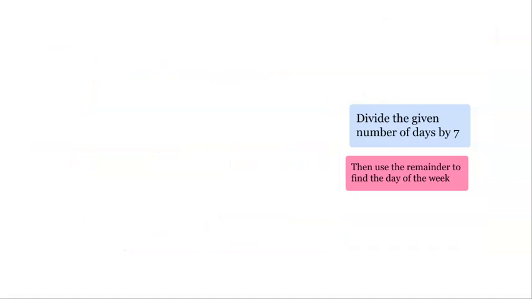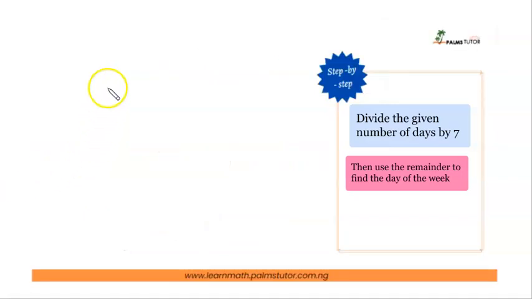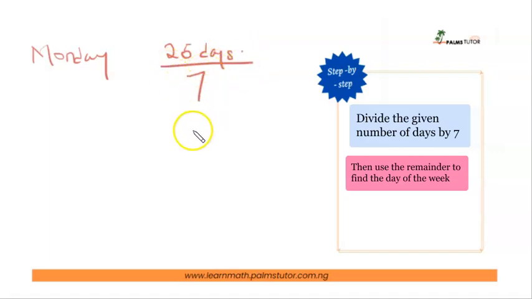So for example, again, if today is Monday, which day of the week would it be 25 days from now? Let's find the weeks here. How many sevens can I get here? I'm going to have 3 weeks and then 4 days left, which means that 3 weeks after, we're still going to have Mondays, right?